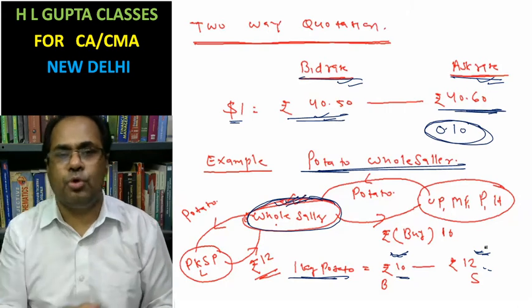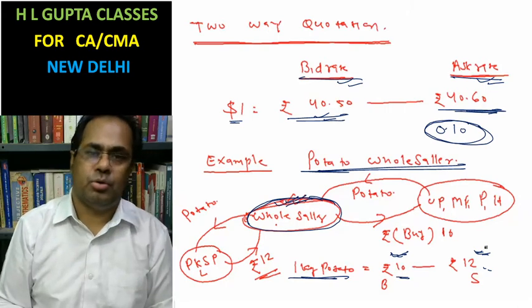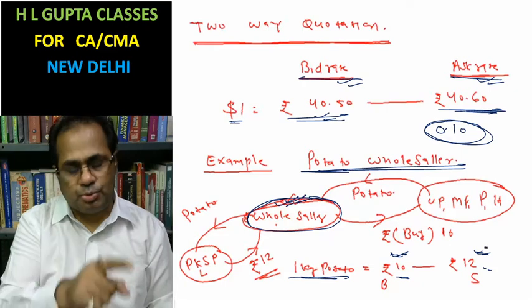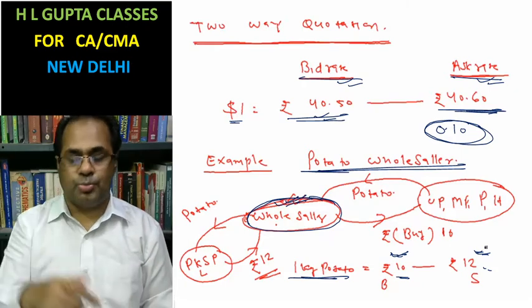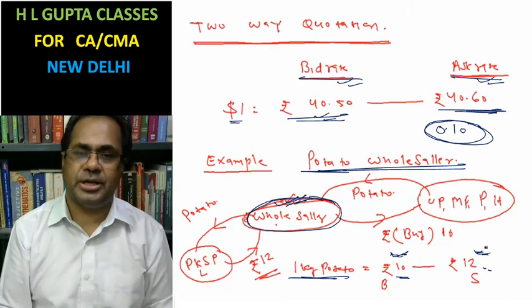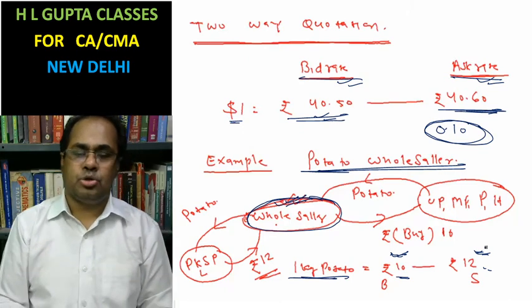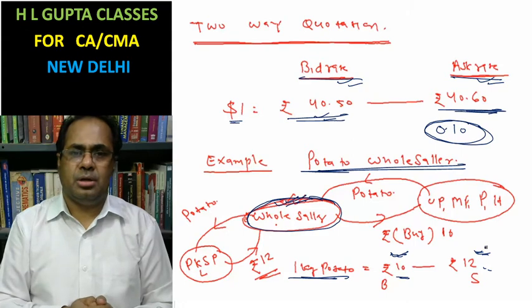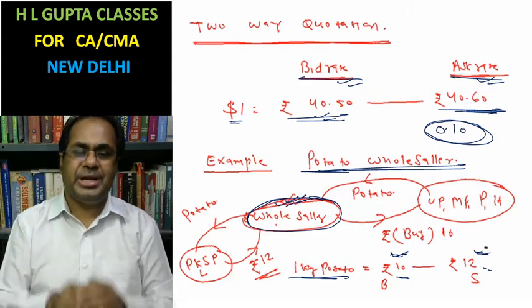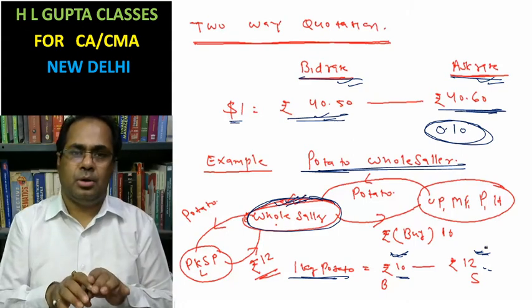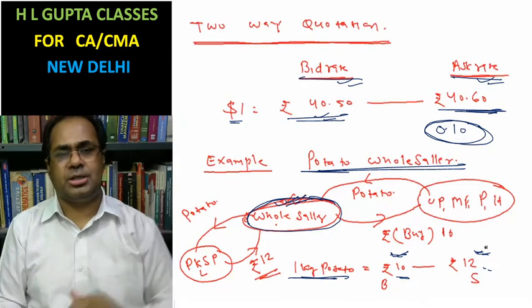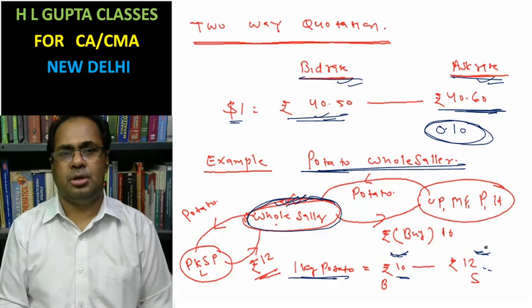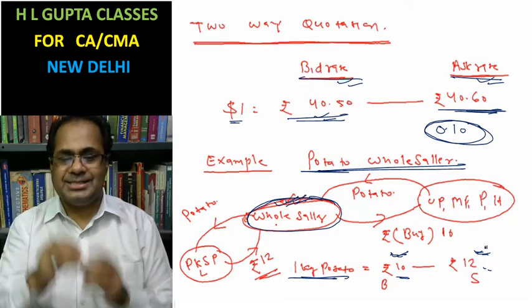If someone is coming to the wholesaler to buy potato, the potato is sold by the wholesaler at rupees 12. The wholesaler's work is only as a mediator. The wholesaler buys from one side and sells the same thing to the consumers, buying at a low rate and selling at a high rate.